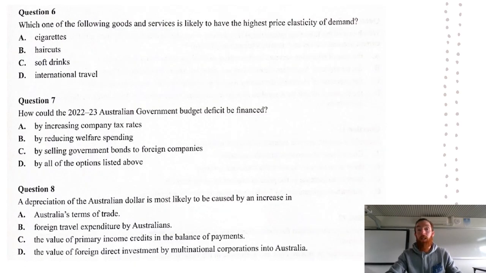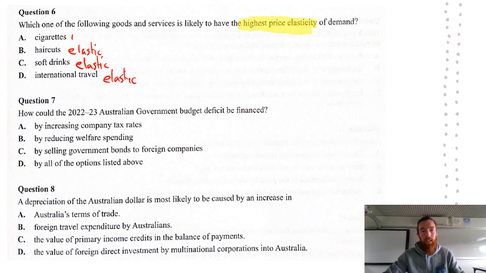Question 6. Which of the following goods is likely to have the highest price elasticity of demand? I think this is one of the trickiest questions on this whole exam. The highest price elasticity of demand means most elastic. Therefore, which is going to respond most to a change in price? Of these options, I would argue that a few of them are price elastic. So I'd argue haircuts are elastic because they're not necessarily a necessity. Soft drinks are price elastic, and international travel can be elastic depending on factors. Cigarettes are inelastic, so we can rule that one out because that's going to be the least elastic overall. So then it's about finding the most correct answer. Which is going to have the highest price elasticity of demand?